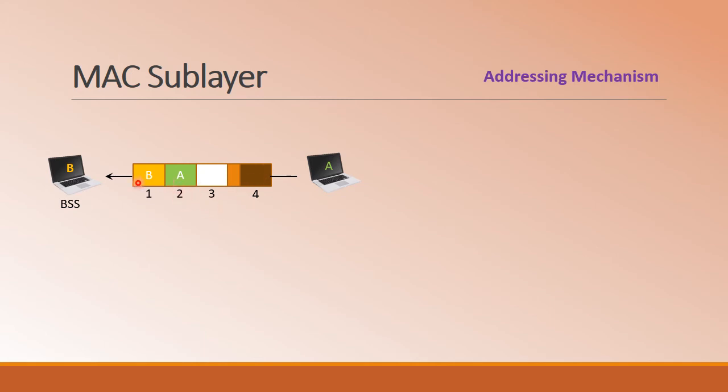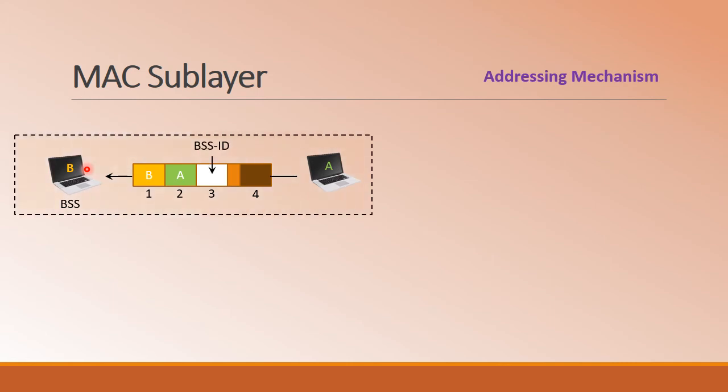Here it is only required to have two addresses, that is the destination and the sender. So address 2 has the source address and address 1 has the destination address, and address 3 will be having the BSS ID. Now the communication is happening inside a basic service set.